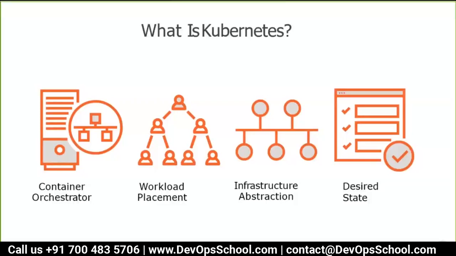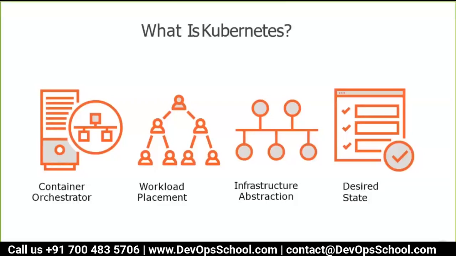And Kubernetes will help you manage the desired state. Desired state means you will tell Kubernetes, I need 100 liters of milk. You will tell Kubernetes, I need 100 containers.